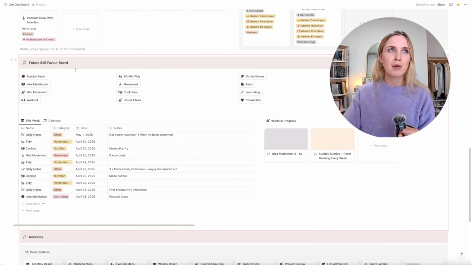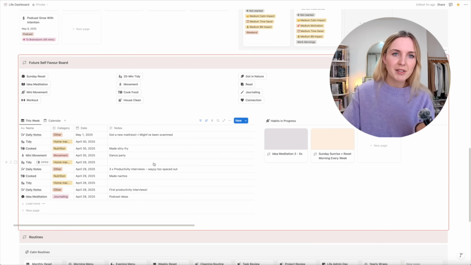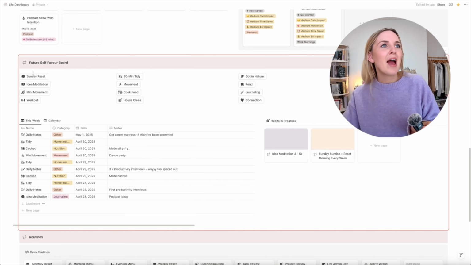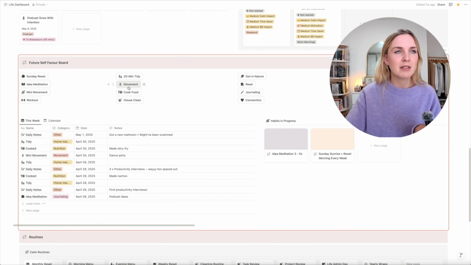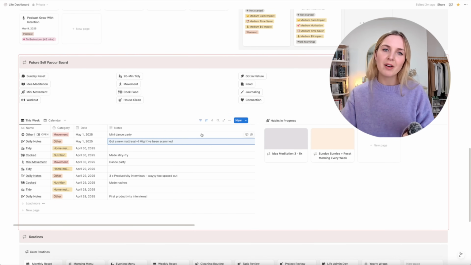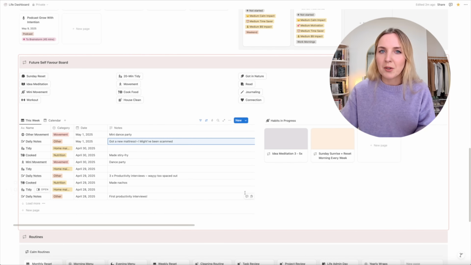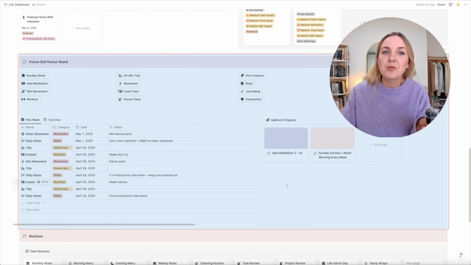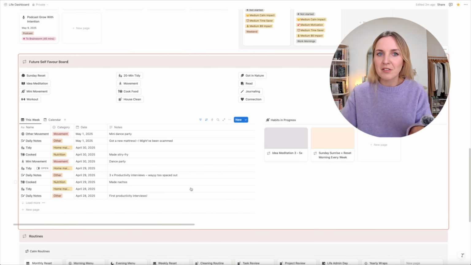This is something I go through, you know, maybe once a day. Sometimes I miss a day. Sometimes I'll retroactively do 3 days, but I'll go through and I'll click all the things that I did that were favors for my future self. And I've got these little buttons here so I can click movement, and then I can put in a note and say, yep, did a little mini dance party. And then I pretty much create a log of every single favor that I've ever done for myself, and it can shift your identity in a way because it's there, like it's evidence. You cannot question the literal things that you've tangibly done that are in your future self favor board.